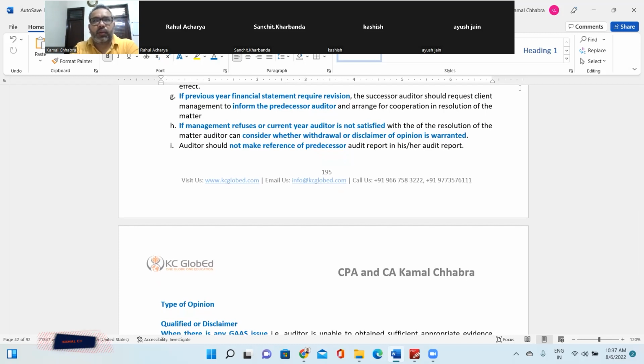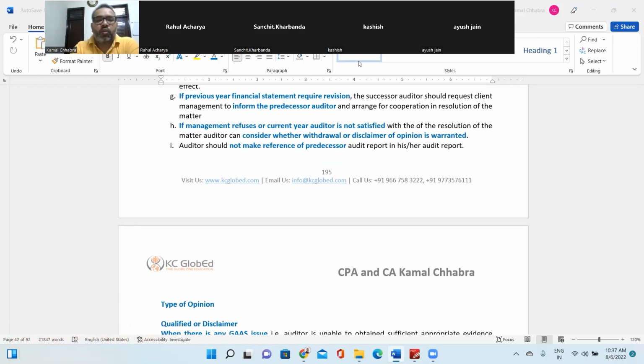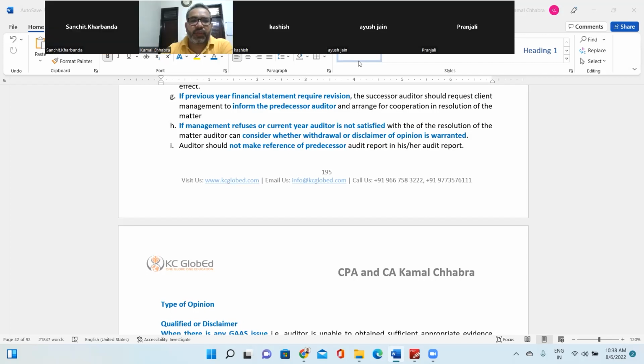So this you have calculated, and then you will be requesting the management to go back to the predecessor auditor with this observation and request them to modify or update their opinion on the revised financials. So you'll be requiring restatement of the previous year financial statement, right?